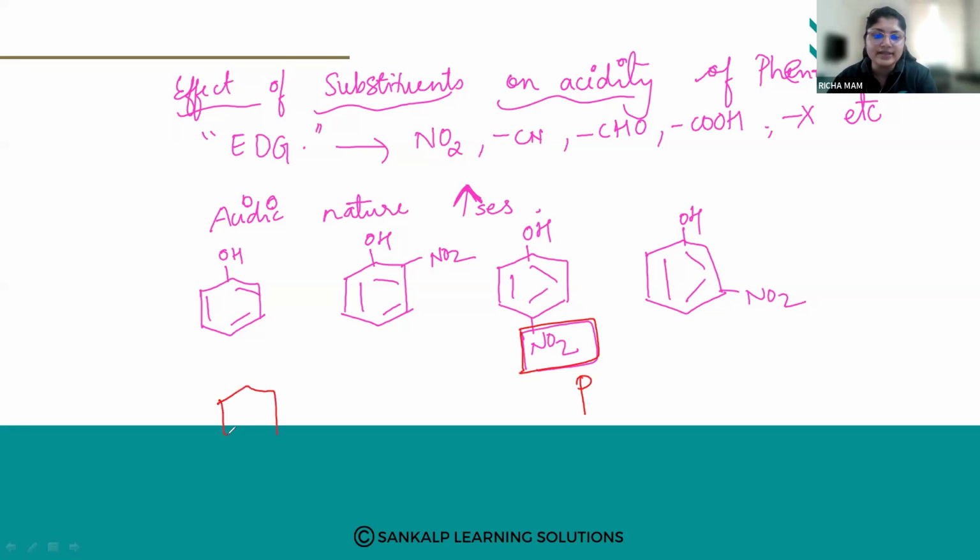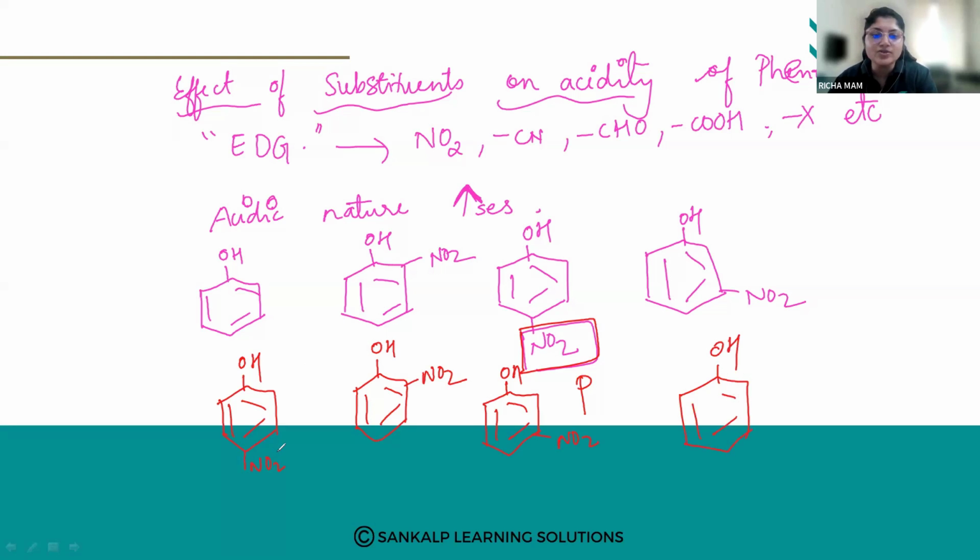So the acidic nature will be more in the case of para nitrophenol first. Then next will be ortho, and next will be meta, and then only phenol.